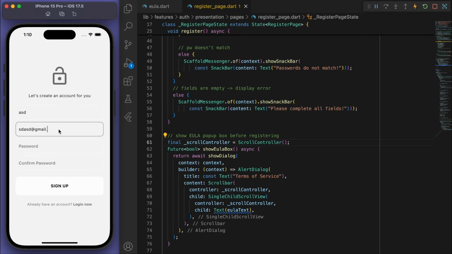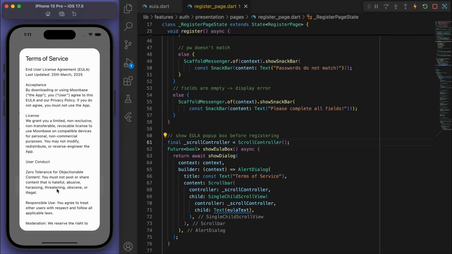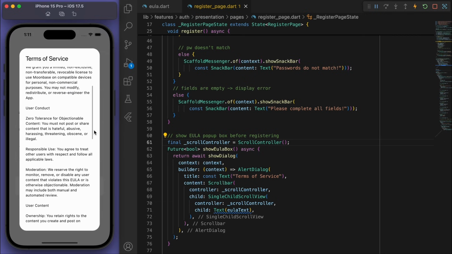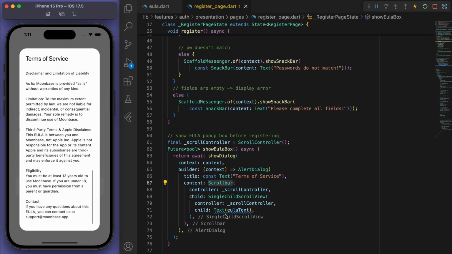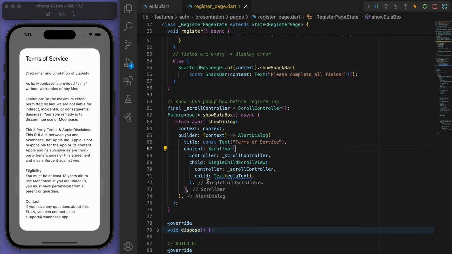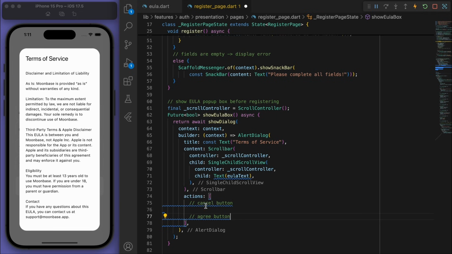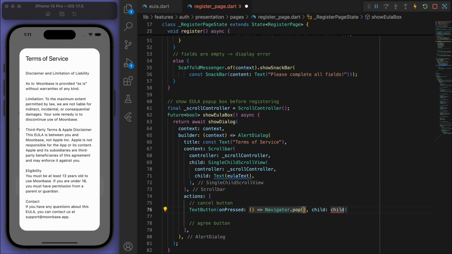And when I try to sign up, you can see that scroll bar on the right hand side. So yeah, I just want to include that to let the user know that there's more to scroll down. And at the very bottom, we want to have some buttons. So let's create that in our actions. We got the cancel button and the agree button.